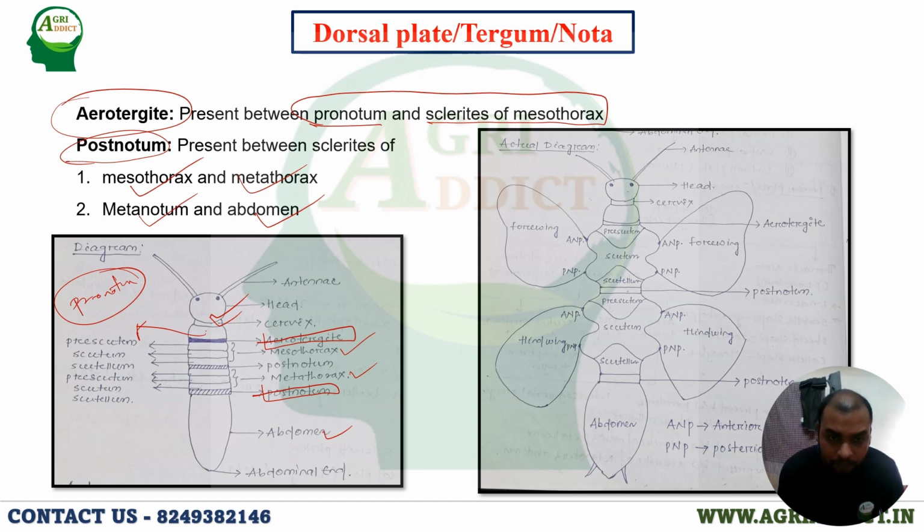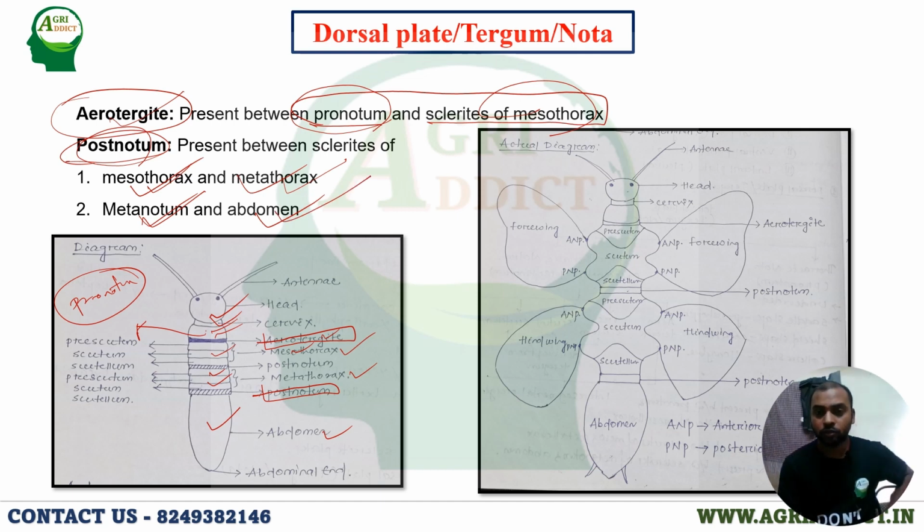You see here, the postnotum is present between the abdomen and metathorax, and between the metathorax and mesothorax. And this acrotergite is present between the mesothorax and prothorax, that is the pronotum. So you have to remember, the acrotergite is present in between the pronotum and mesothorax, and the postnotum is present in two locations: one is between mesothorax and metathorax, and the other between metanotum and abdomen.